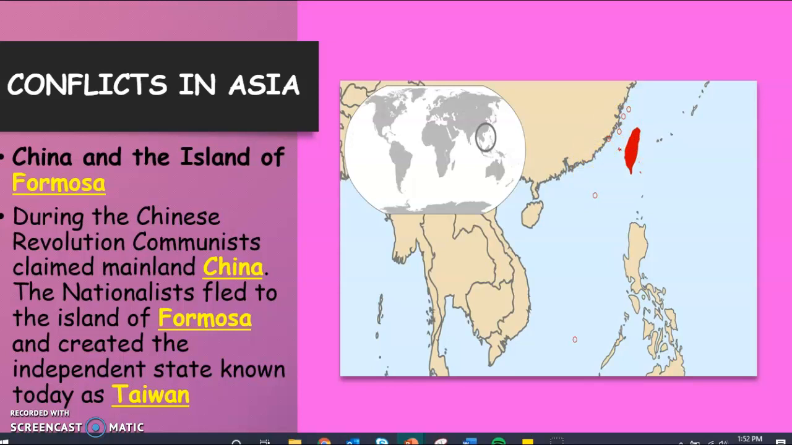And even today, there is still conflict between the mainland China and Taiwan over who has rightful ownership of this island. So this is also a great example of how a name has changed on our map, because before the Chinese Revolution, this island was called something very different, but then after it was called Taiwan. So that's an important example of a name change.